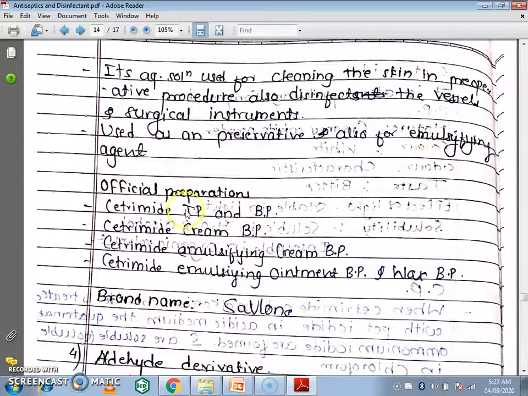Next are the official preparations. Cetrimide IP and BP, cetrimide cream BP, cetrimide emulsifying cream BP, cetrimide emulsifying ointment BP, and wax BP. These are some official preparations of cetrimide. The brand name is Savlon. This is the brand name of cetrimide.